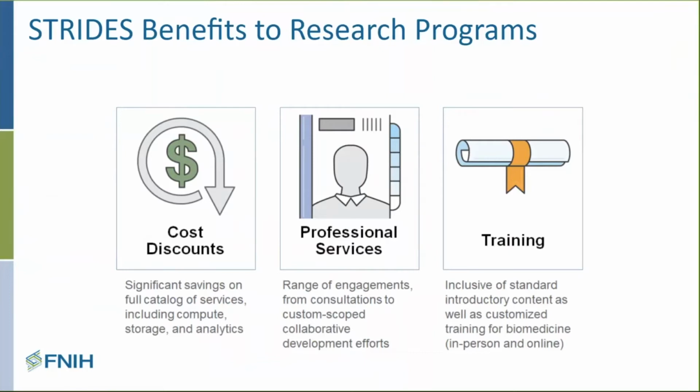So the second one is professional services. This is access to the talented engineers, consultants, data scientists, et cetera, that exist at these companies, at Google and Amazon. And you're probably not surprised to know that they can hire and pay and retain some of the best people better than we could do here at NIH, in many ways better than many other organizations can do, because they have the resources to do that.